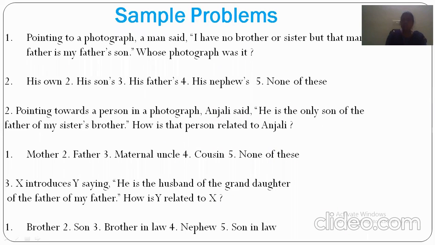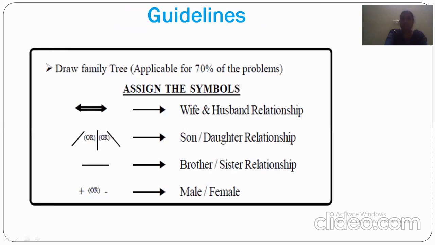And before going to solve these particular problems, in this video I'm going to discuss one kind of blood relations, type 1. Type 2 I'll discuss in the second video, and type 3 in part 3 of this video. For the general rules, wife and husband relationships we will denote with double-sided arrows.